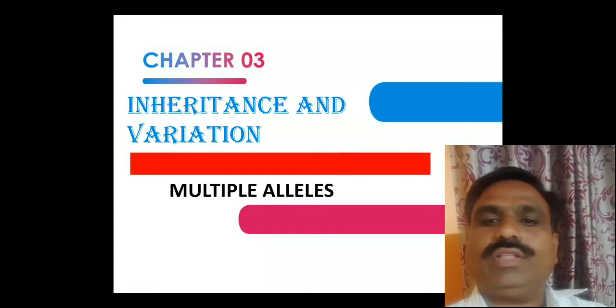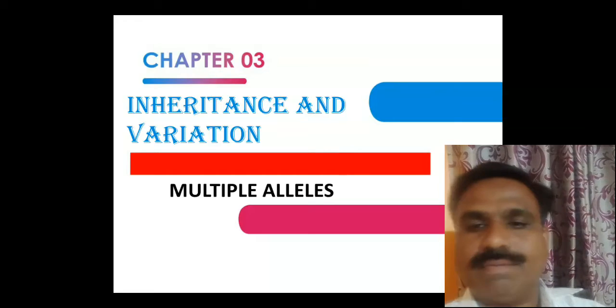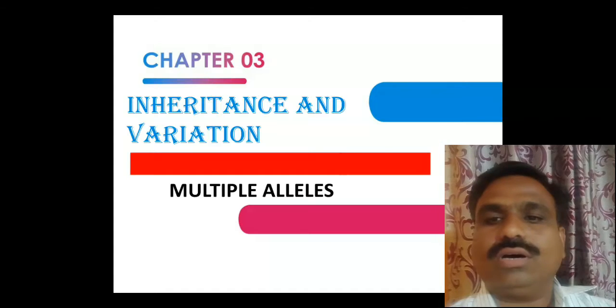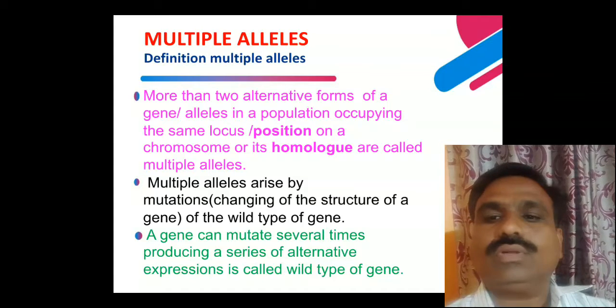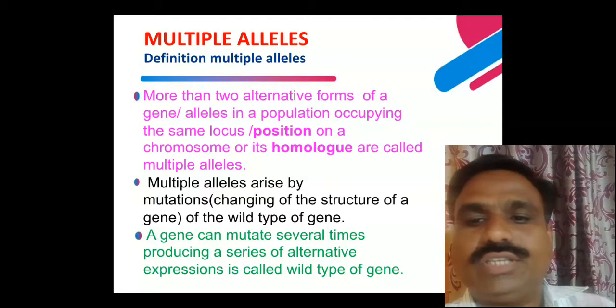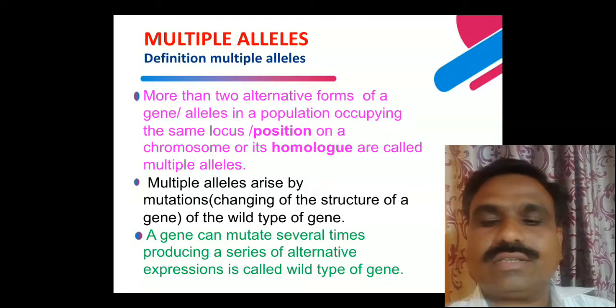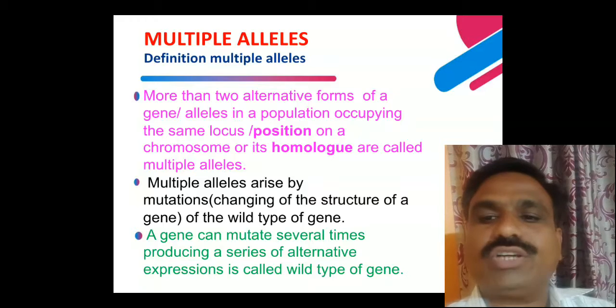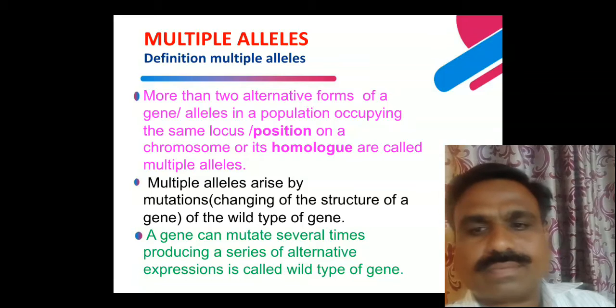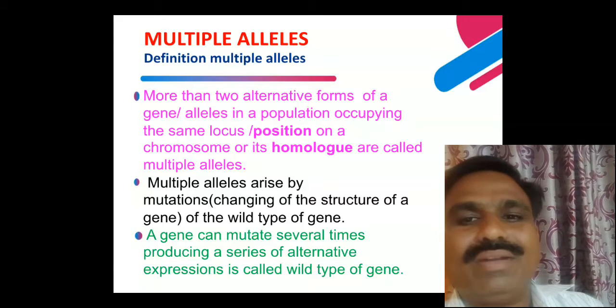So what are multiple alleles? Multiple alleles are more than two alternative forms of a gene or alleles in a population occupying the same locus or position on the chromosomes or its homologues. These are called multiple alleles.